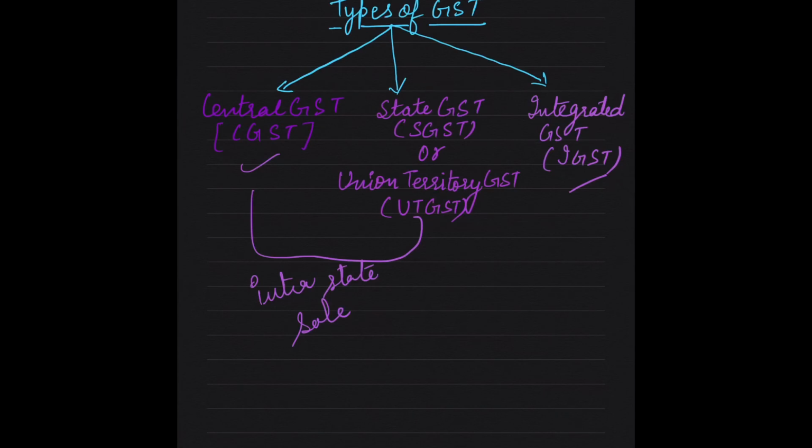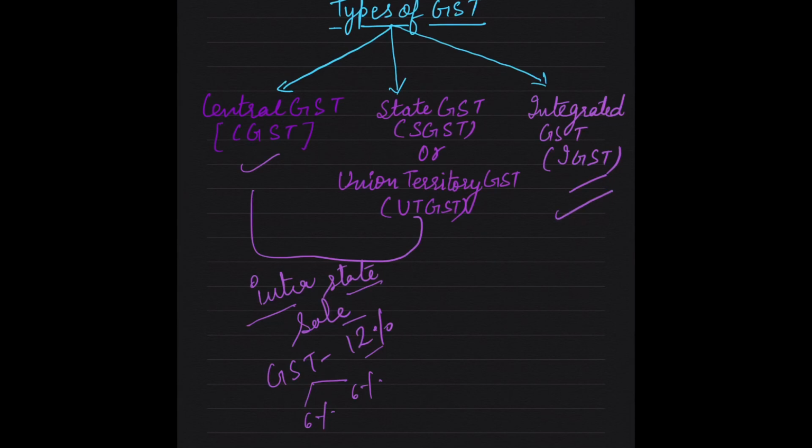For example, a dealer of Rajasthan sells goods to a dealer in Rajasthan. Suppose GST is 12%. Then GST will be divided into two parts. In the case of intrastate sale, 12% is split into 6% CGST and 6% SGST. CGST will go to the central government and SGST will go to the Rajasthan government, meaning the state government.